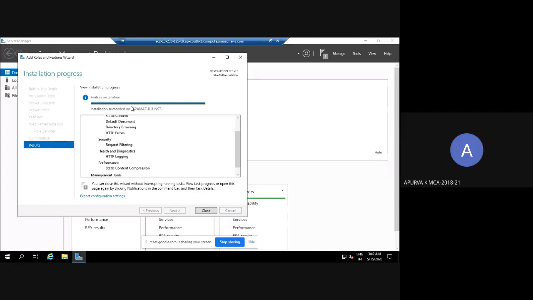Tanuj? Yes, sir. What is the difference that you observe when we install using VMware versus when we do it with Amazon AWS? Which is easier?